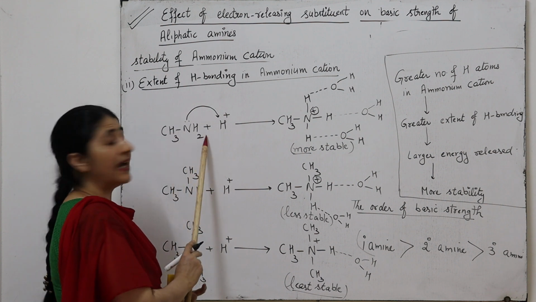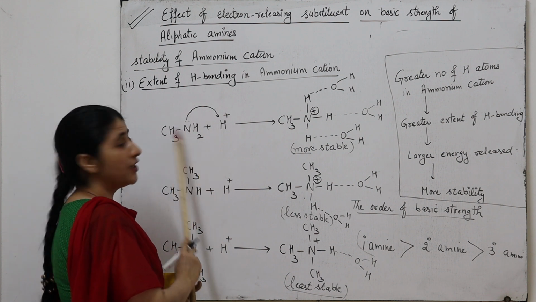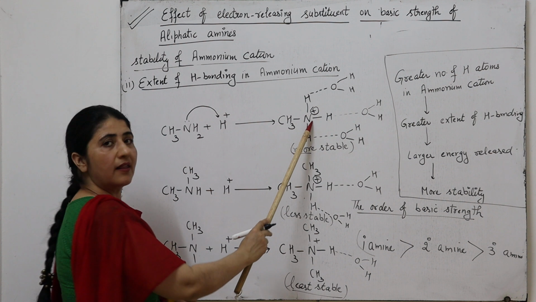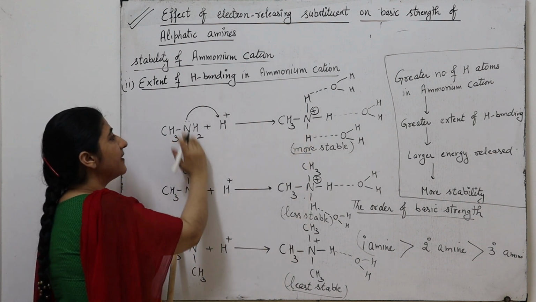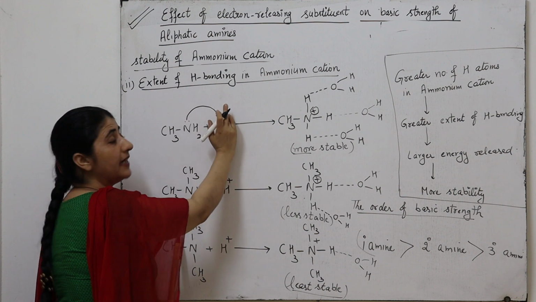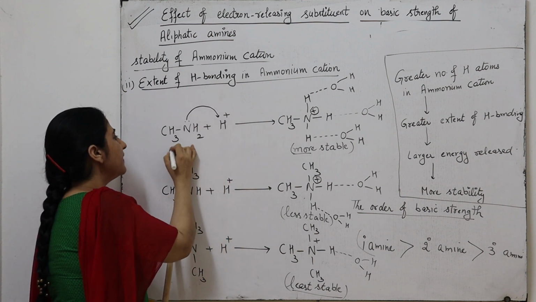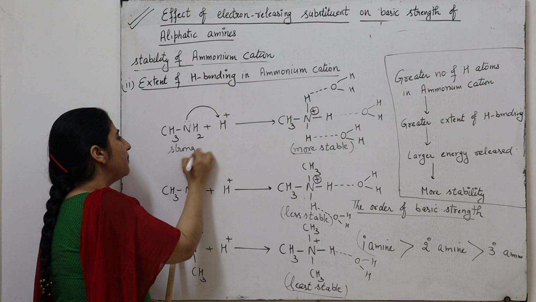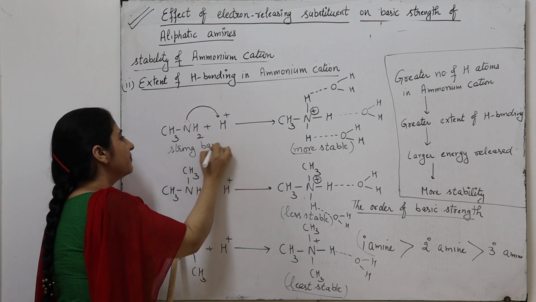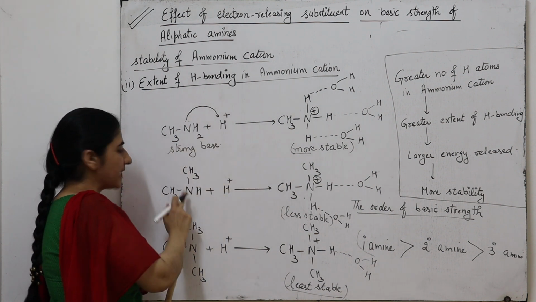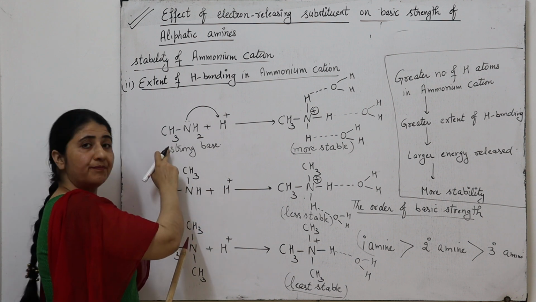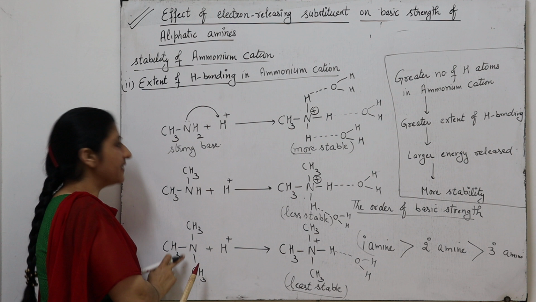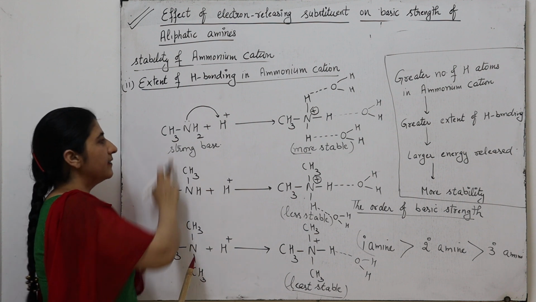It means the primary amine has a greater tendency to form the stable ammonium cation. It means it has a greater tendency to donate the electron pair. It means it is a strong base. So the secondary ammonium cation is a weaker base than primary, and tertiary is the weakest base.